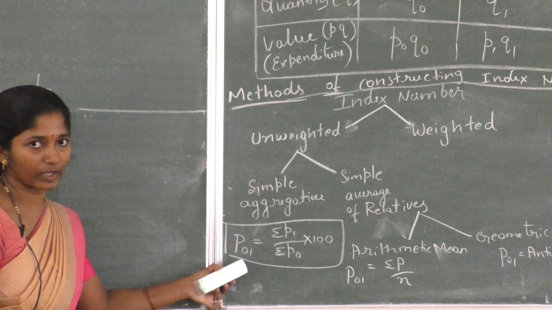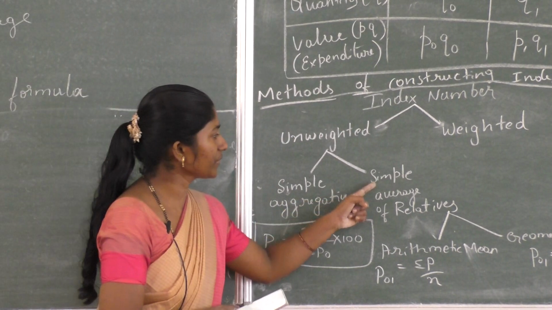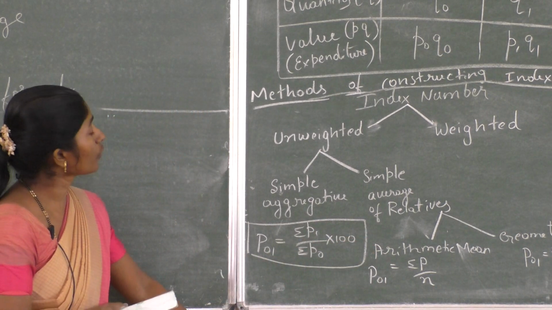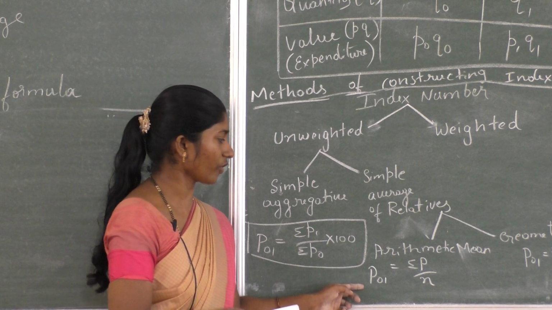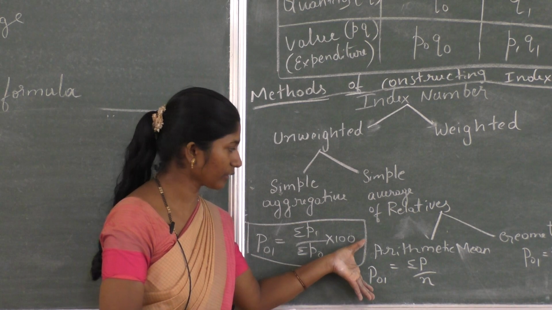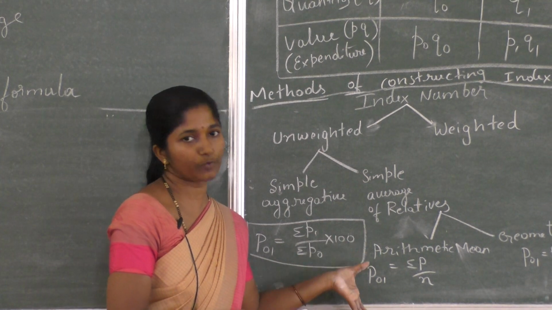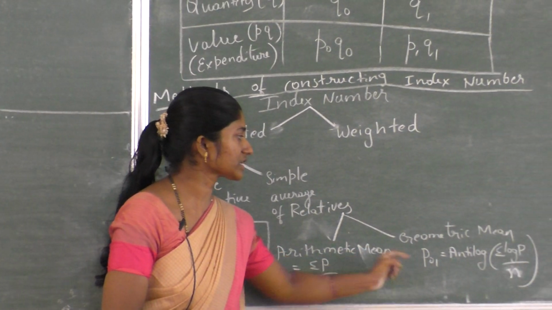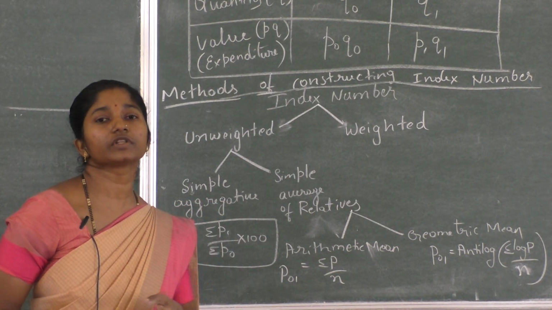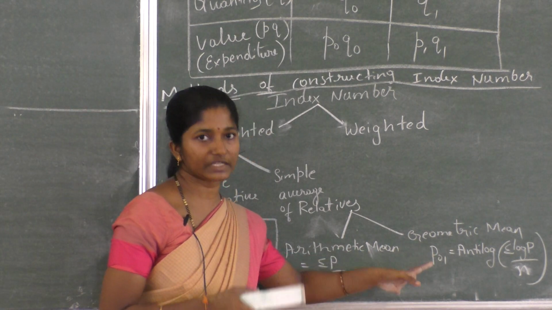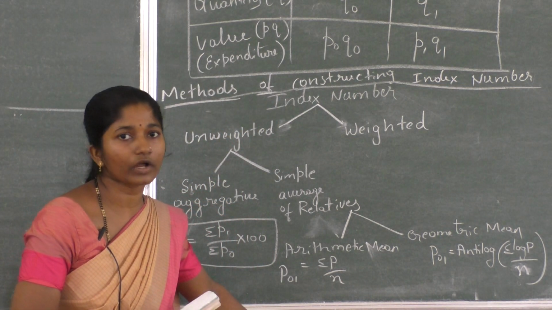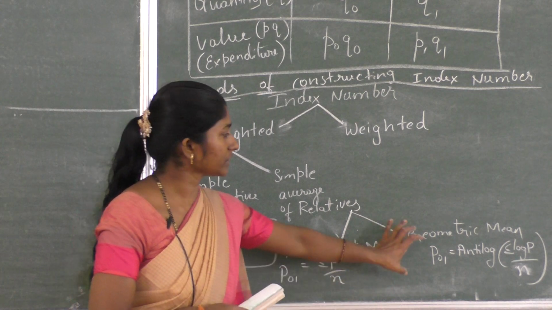We will solve a problem on this now. Now, simple average of relatives. Here again two types are given. One is arithmetic mean, formula P01 equals summation P divided by n. I will explain arithmetic mean in the next class and solve problems. Next, geometric mean: P01 equals antilog of summation log P divided by n. We will solve geometric mean problems in the next class, so by that time you have to study log and antilog.